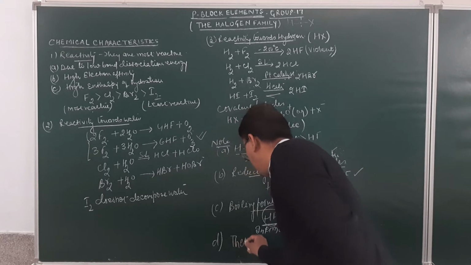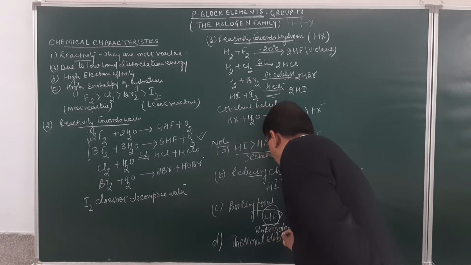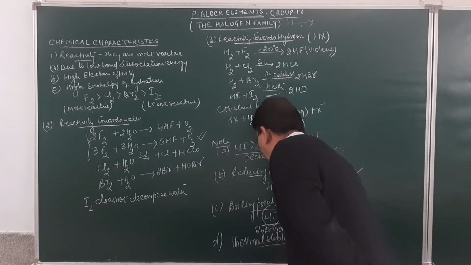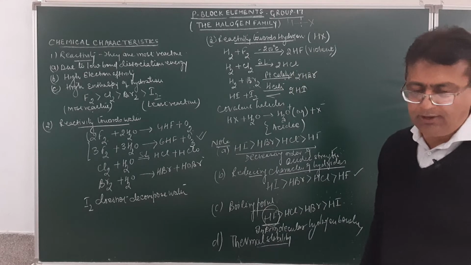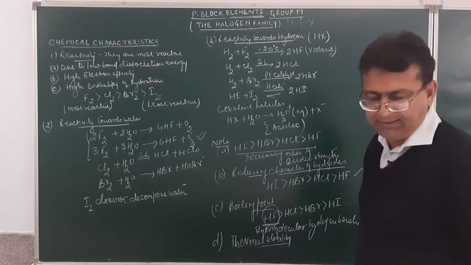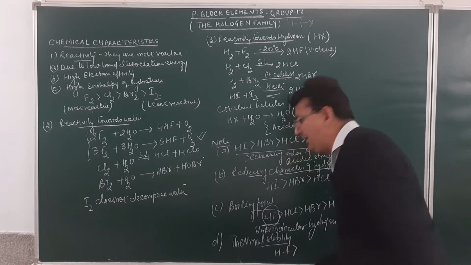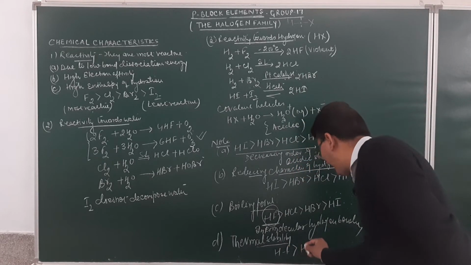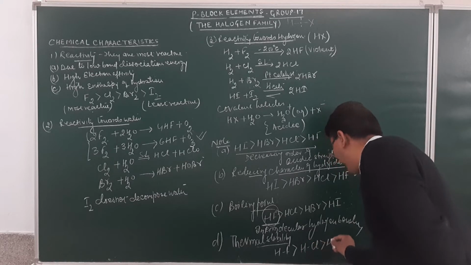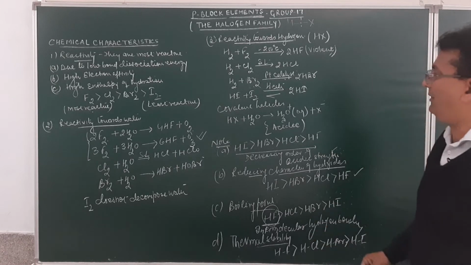If we consider their thermal stability, as we move down the group, the hydrogen halogen bond strength becomes lesser and lesser. So thermal stability goes on decreasing. So over here, HF is more thermally stable as compared to HCl, which is more stable as compared to HBr, which again will be more stable as compared to hydrogen iodide. Am I clear?